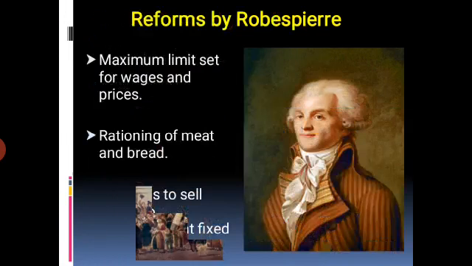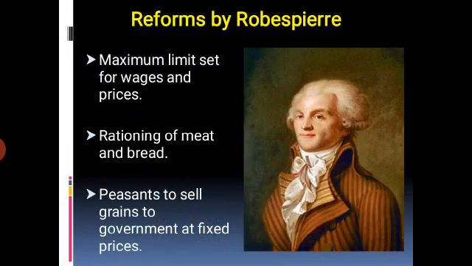So next, some reforms were done by Robespierre. Which reforms were there, listen students? A maximum limit was set for wages and prices. Then rationing of meat and bread. Again, peasants had to sell grain to the government at fixed prices. Expensive white flour was forbidden, and bread made of whole wheat was to be used.